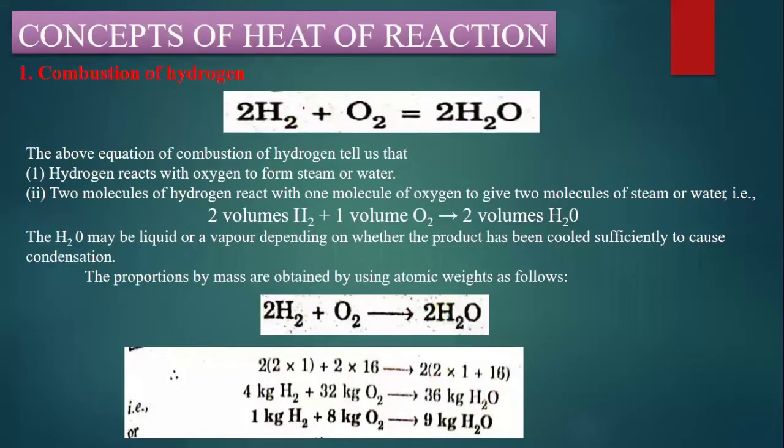Hydrogen, there will be two things we need to know. One is reactants and products. Before a chemical reaction, we are going to have reactants. After a chemical reaction, we are going to have products. So these are the reactants: H2 and O2 are reactants, and this is the product.